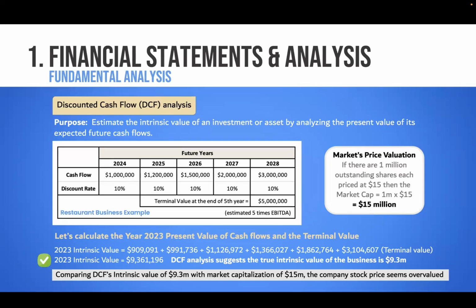This DCF is very common. Warren Buffett exactly does this. This is what he does. Of course, it's not as simple as this, but just saying the concept is same. So there's a very popular guy, Aswath Damodaran, a valuation guru. He uses this. The challenge is, how did you come up with this 10%? That's always a challenge. They add the risk factor and all that, right? So that's DCF. So again, this is all under that financial statements and analysis for the fund.